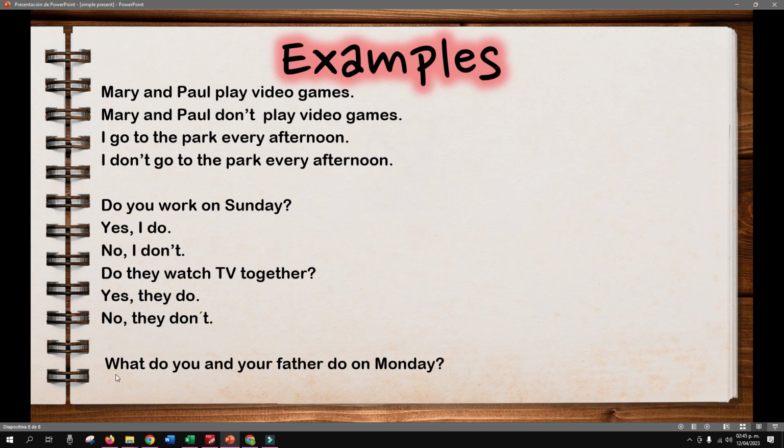First, you have what? WH word, the auxiliary, the subject, or the subjects, you and your father, right? Do, that is in this case, the main verb, on Monday, the complement and question mark.